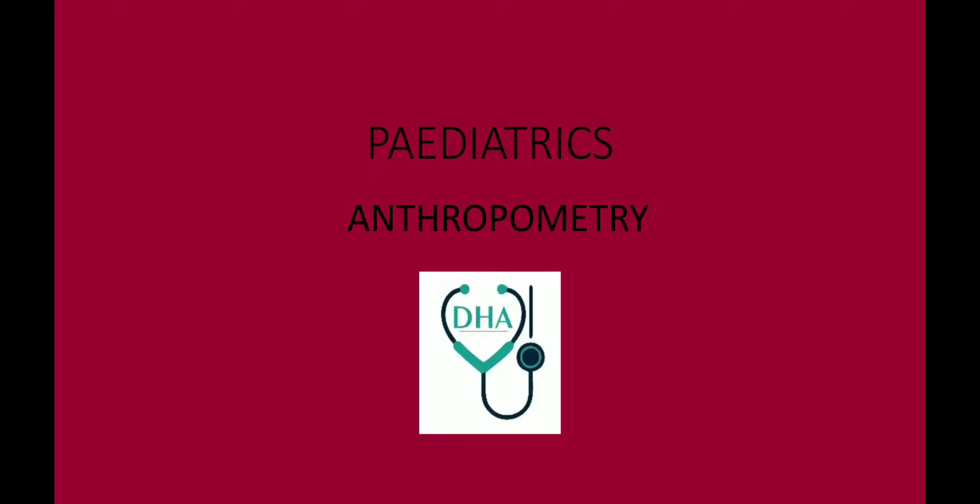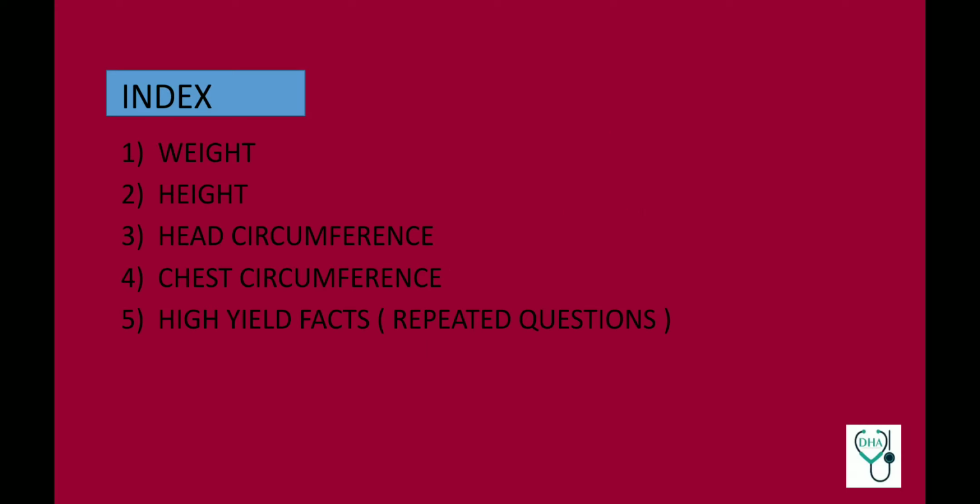Today we'll be going through the topic anthropometry from pediatrics. This is an important topic for Viva Voce and NEET PG. I'll be going through 4 parameters: weight, height, head circumference and chest circumference, and will end with important high yield topics and repeated questions. So do watch the video till the end.